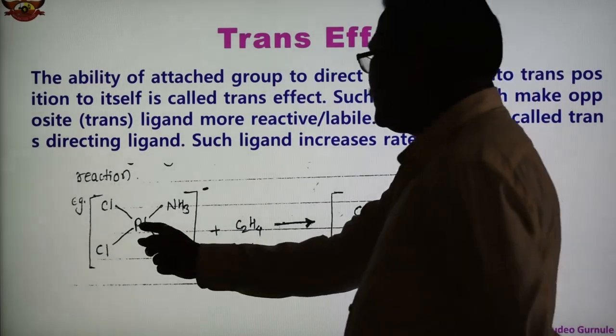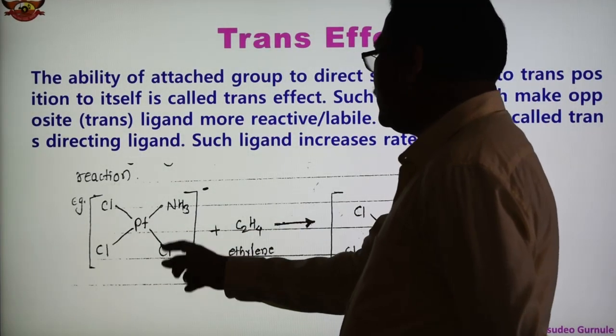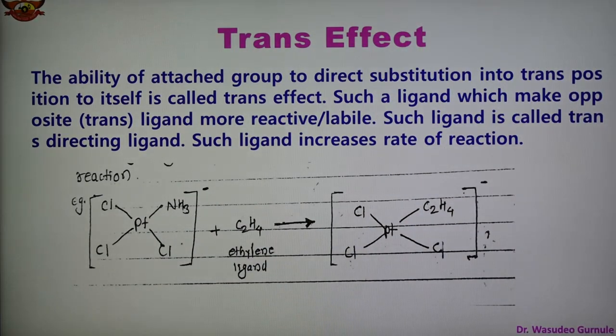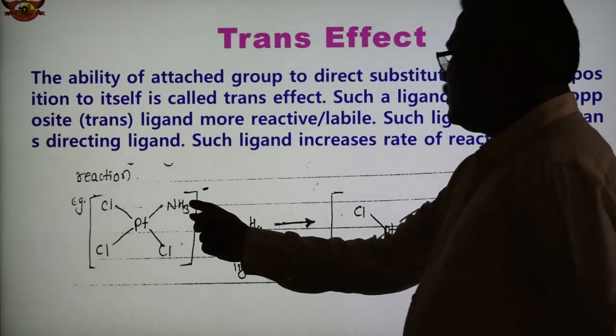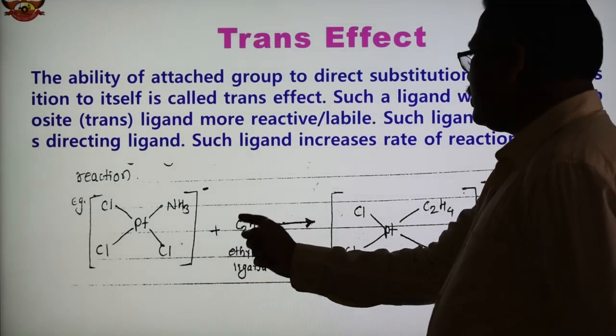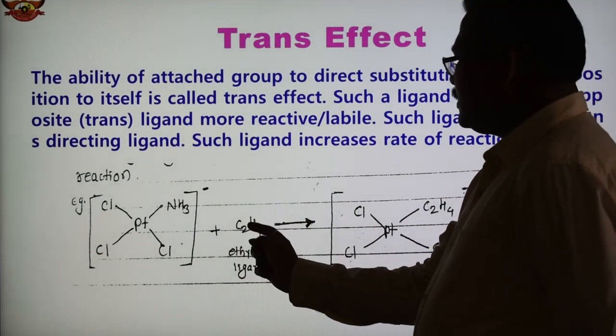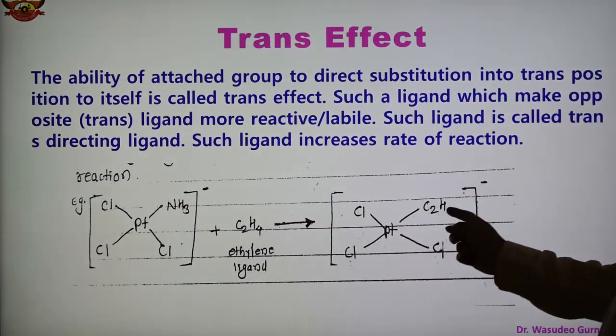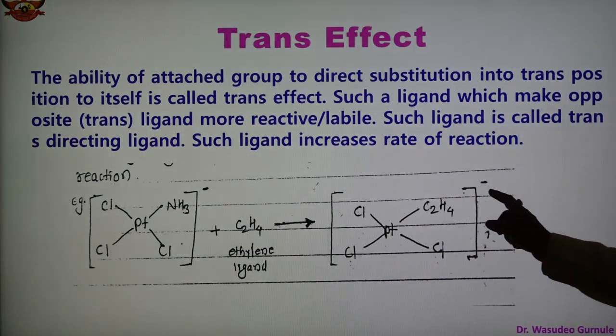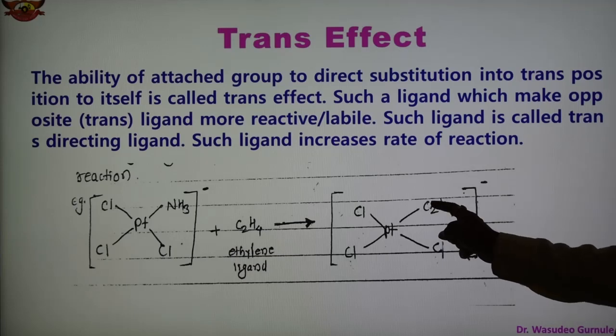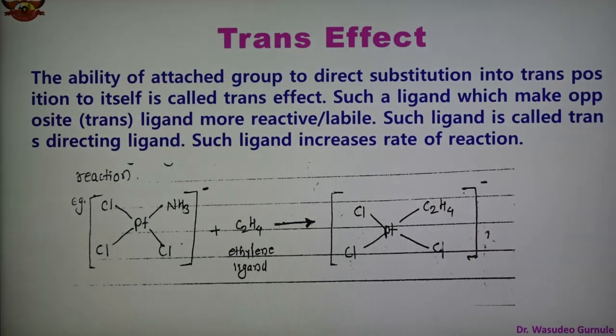So this is the platinum complex, with 3 Cl and 1 ammonia. Now there is a substitution of ethylene. This is the C2H4 ethylene ligand, which is substituted in place of NH3. See here, the coordination number is the same and ethylene is substituted in place of ammonia. So this is known as a substitution reaction, and one example is shown.